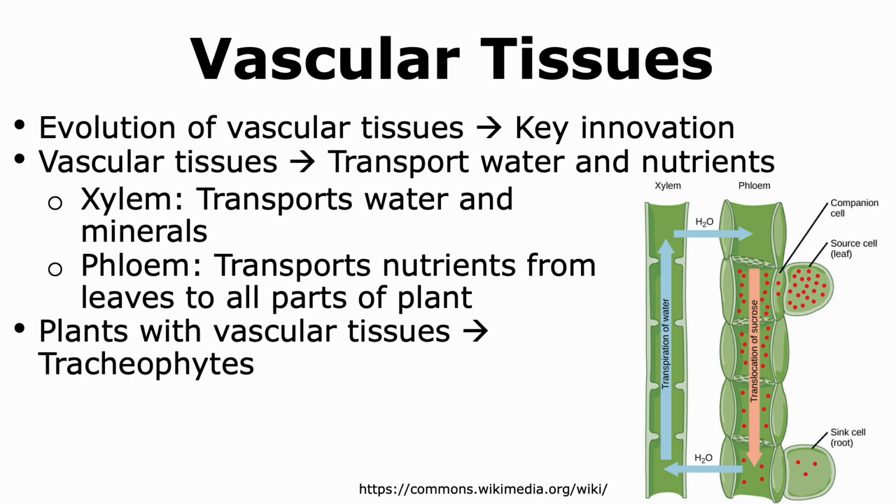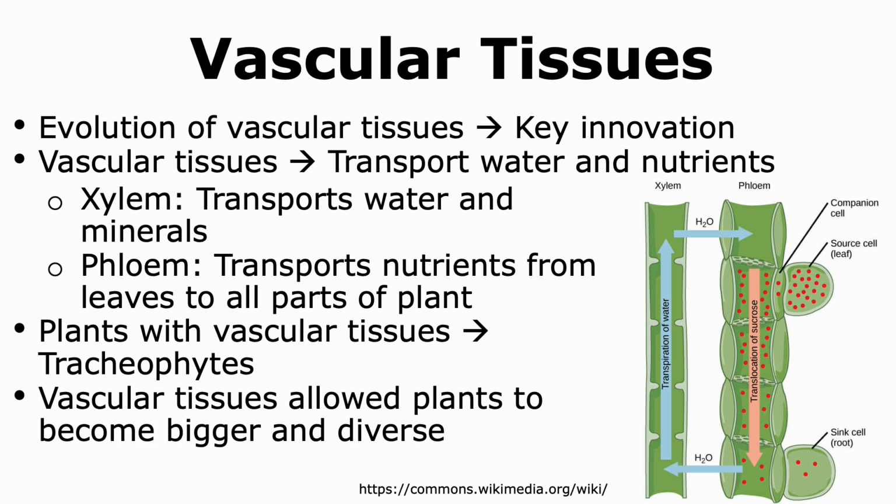Plants that have vascular tissues are called tracheophytes. The vascular tissues are a key innovation because they allowed the plants to become bigger and more diverse, therefore allowing adaptive radiation to occur. The plants that evolved vascular tissues formed the first forests on Earth.